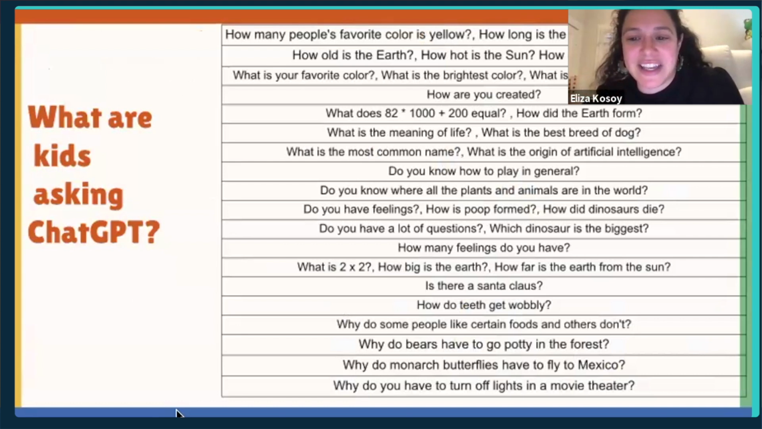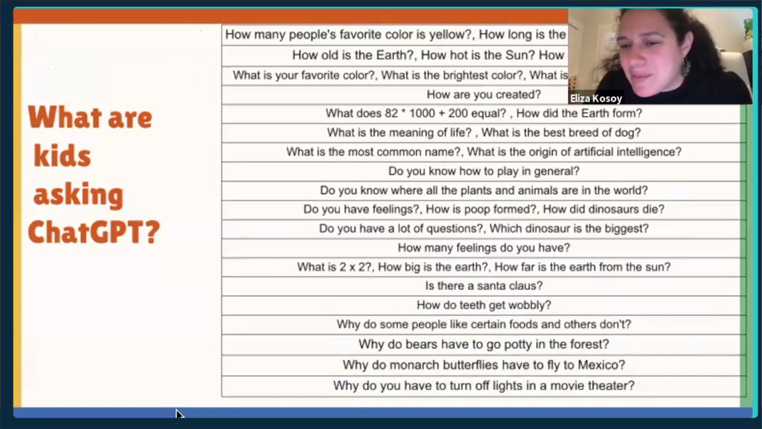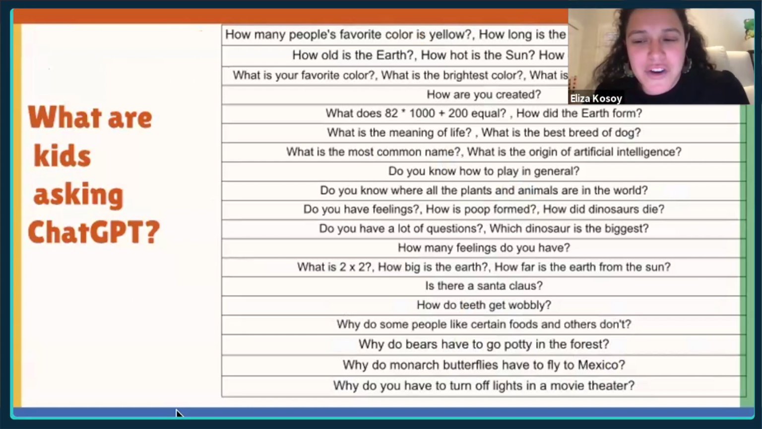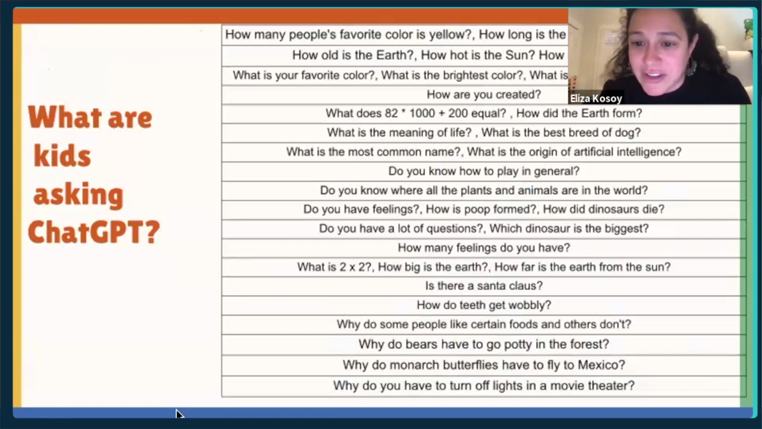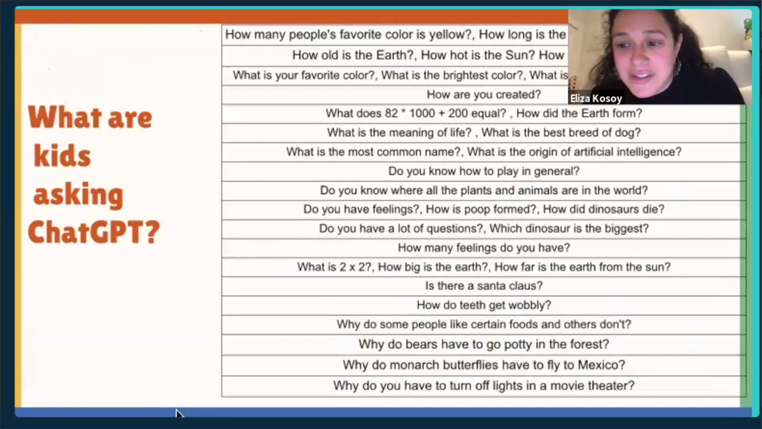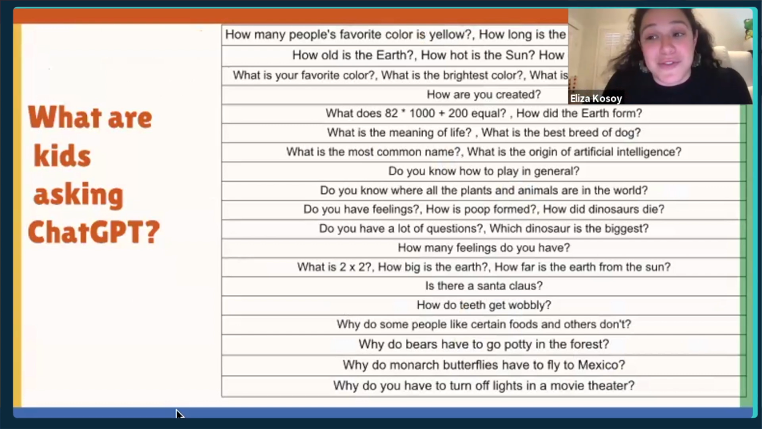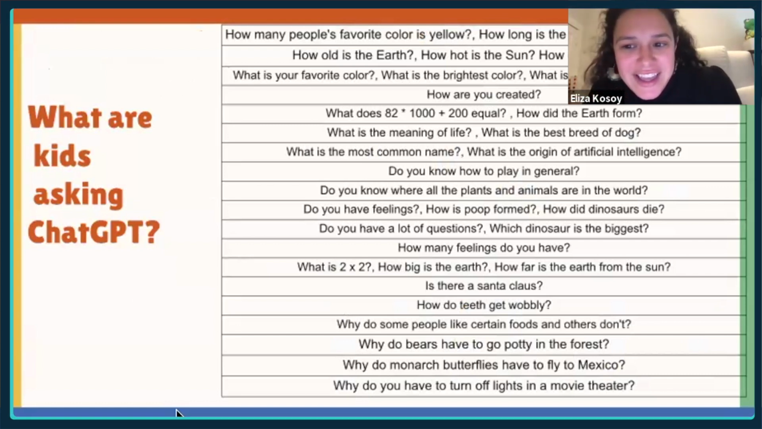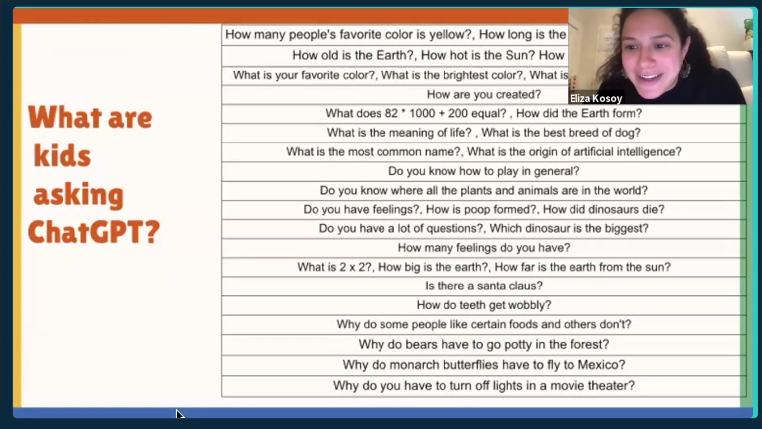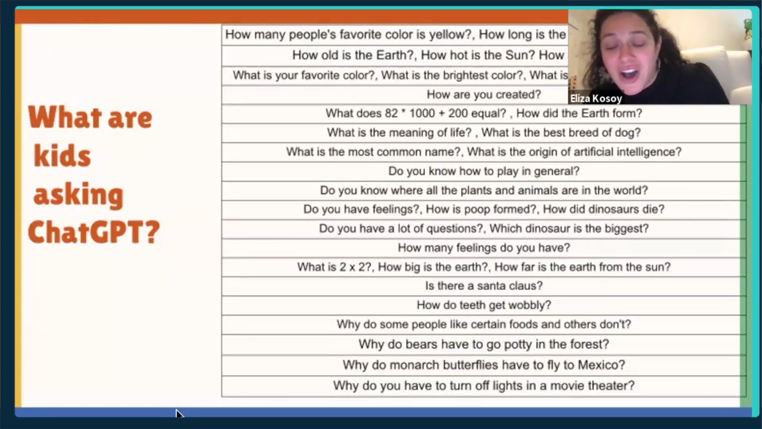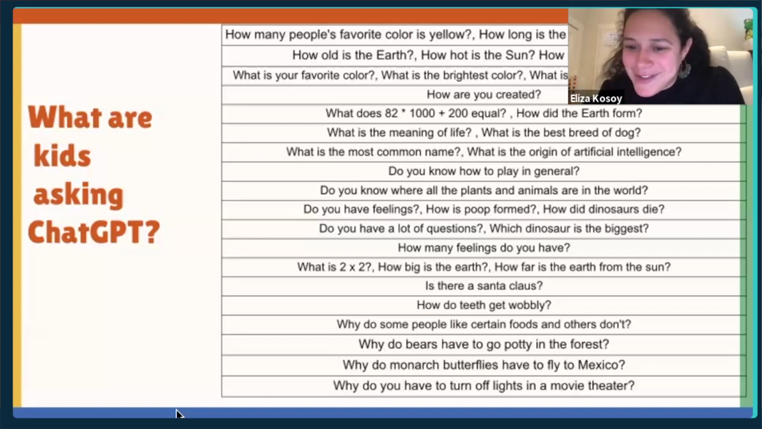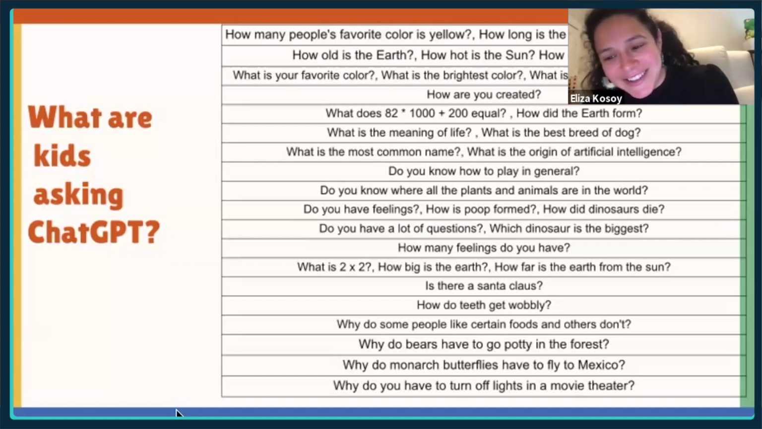When we look at what they're asking in GPT, these questions seem a little bit different in terms of creativity. I'm seeing a lot more genuine curiosity questions here. Some children are also beginning to almost do Turing tests, asking the AI, what's your favorite color? How are you created? Or what is the meaning of life? What is the best breed of dog? Do you know how to play in general? Is there a Santa Claus?